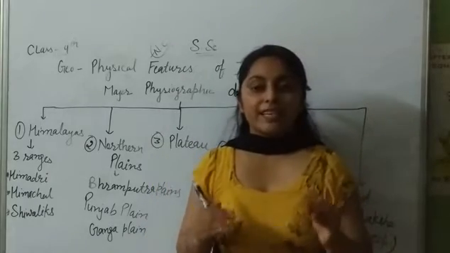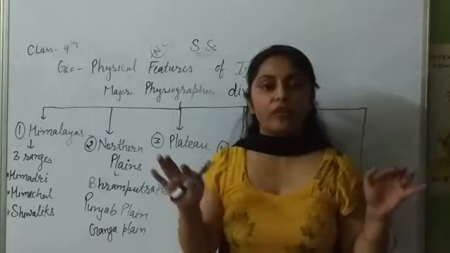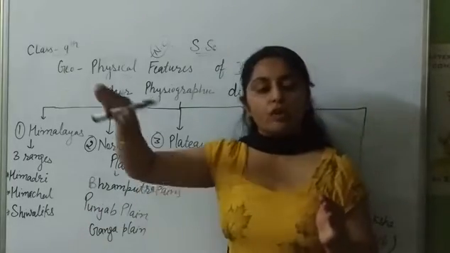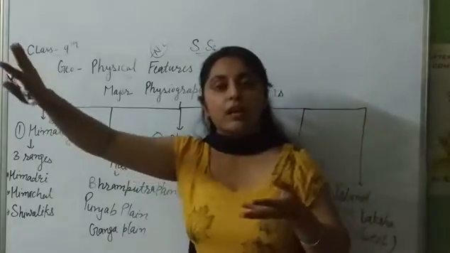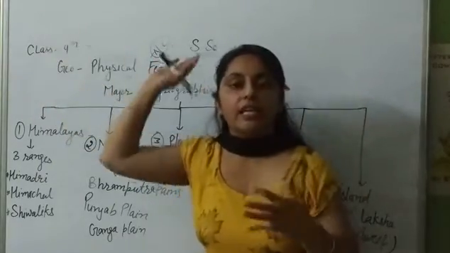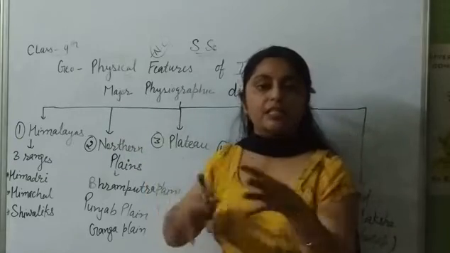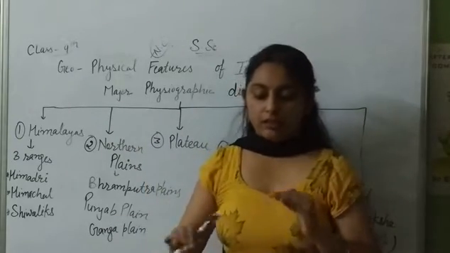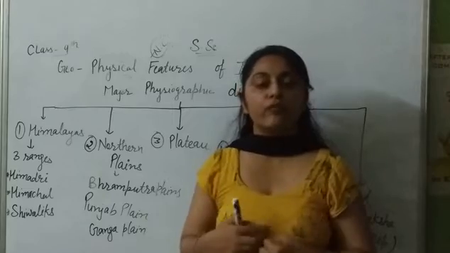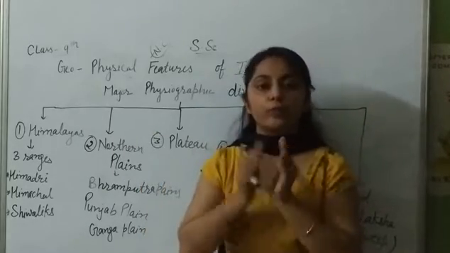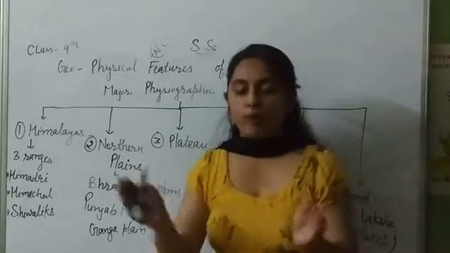You see that there are different kinds of landforms on the earth. When you move in the northern plain, you find mountains and hilly areas. When you come to Punjab, Haryana, Uttar Pradesh, there is a plain area. This area is very suitable for movement, but in hilly areas we have to face a lot of problems.